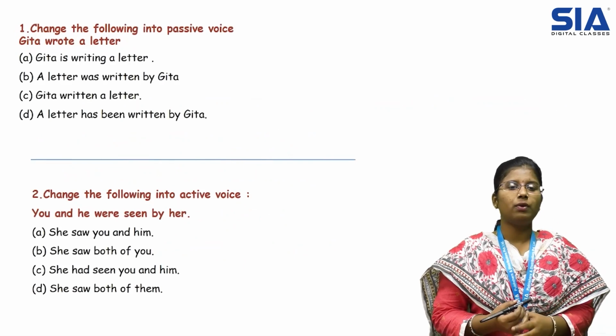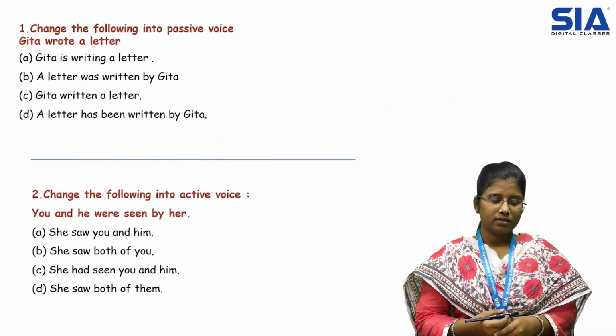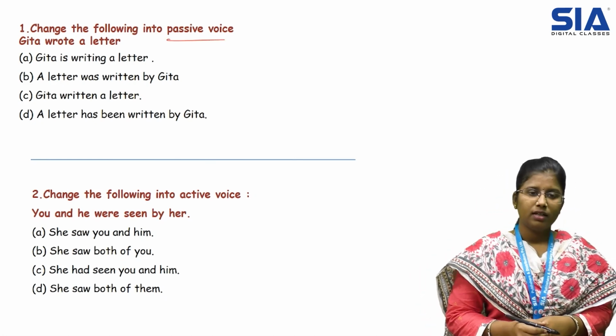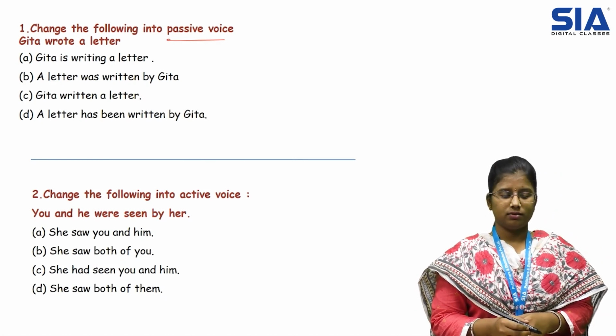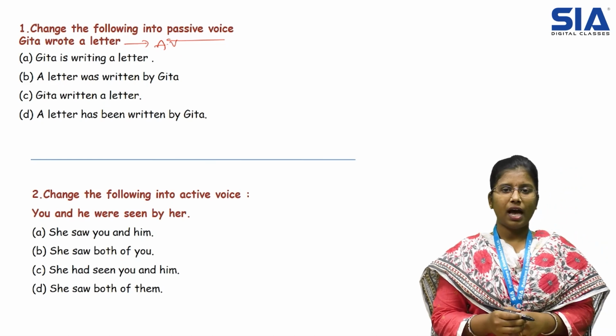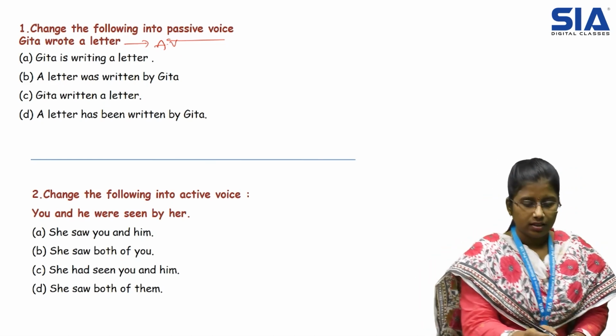Let us see some of the questions based on this concept, active voice and passive voice. Question number 1. Change the following into passive voice. Geeta wrote a letter. So this is in active voice. Now we have to find the subject, verb and object.